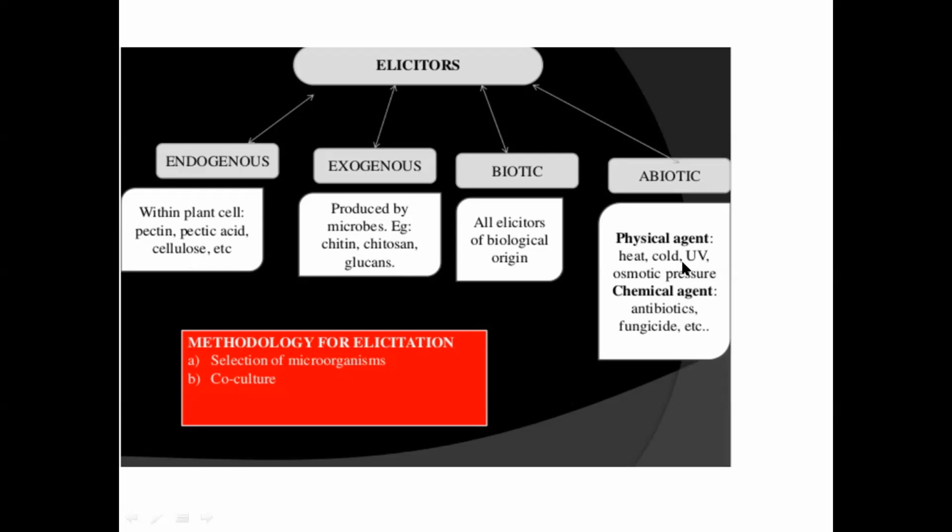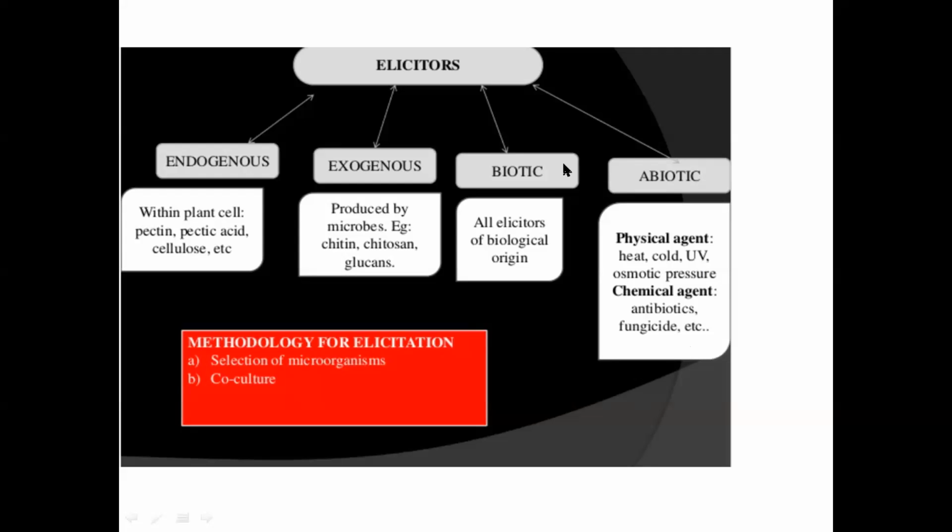And abiotic is UV radiation, cold treatment, subjecting the cell suspension to cold temperature, or to a higher temperature. It can be a fungicide, an antibiotic, or many other chemical substances which are of non-biological origin. As well as physical agents like osmotic pressure. You increase the osmotic pressure and look for enhancement of secondary metabolite production. So all these come under abiotic elicitors.